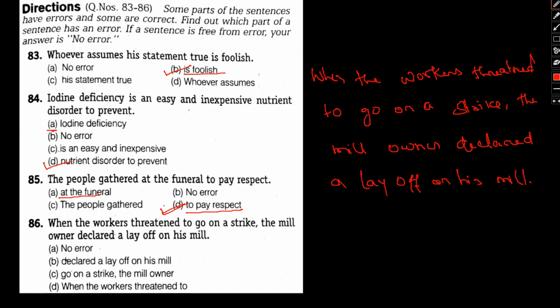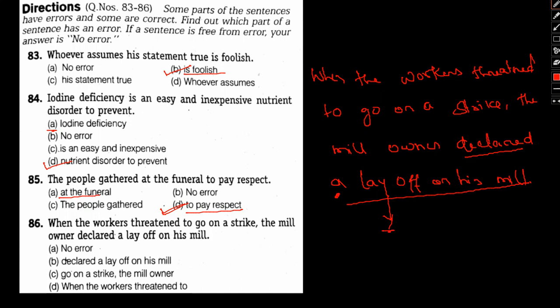Declared a layoff. Okay, so declared a layoff. Yes, it is correct. A is being used because a single layoff is being considered in which multiple employees or the workers will be laid off. So yes, it is a correct statement.